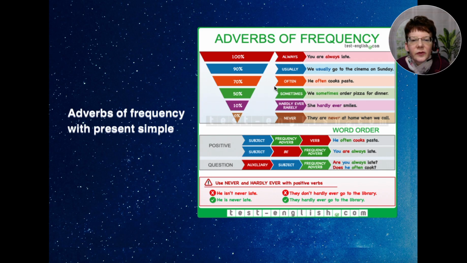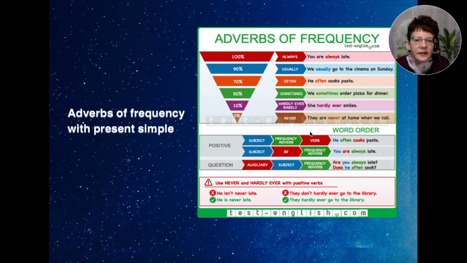All right, and then we have sometimes, this is about 50%, half of the time. We sometimes order pizza for dinner. Then there's only the 10%. This is like hardly ever, rarely. For example, she hardly ever smiles. And then there's 0%, which means never. They are never at home when we call.